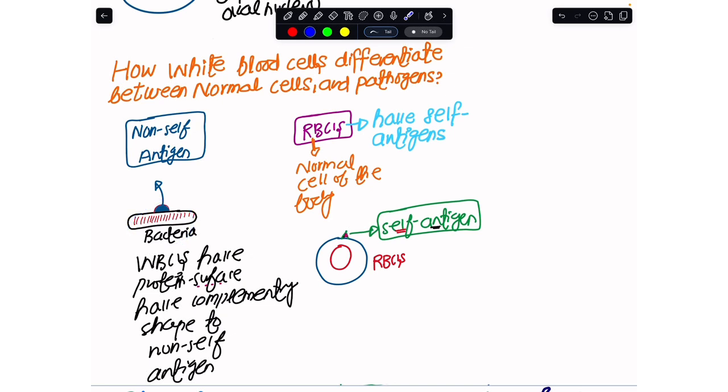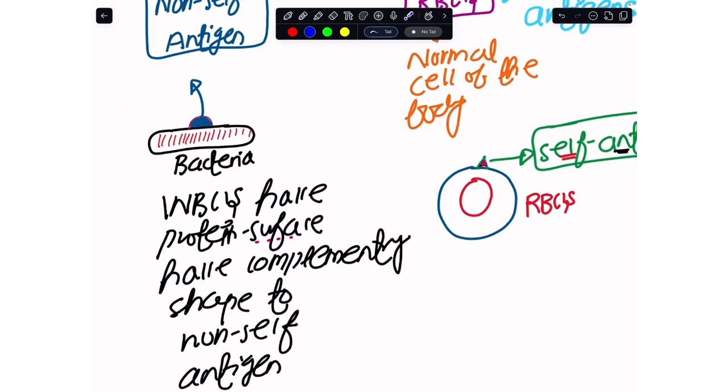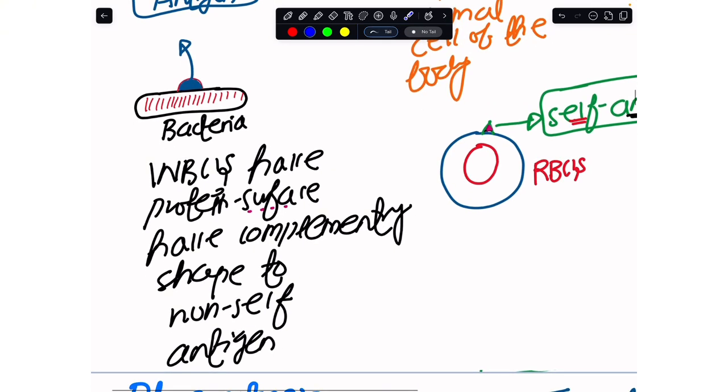The idea is that the pathogens entering the body, like bacteria, fungi or protoctists, have proteins on their surface, and these proteins are referred to as antigens.